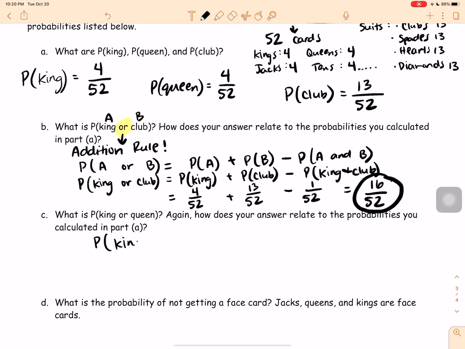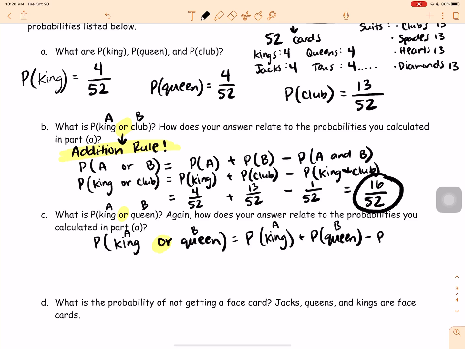Probability of a king or queen. So once again, I see the or, and that tells me addition rule. So I'm going to go ahead and follow that a little bit. This would be A or B. So it's the probability of A, which in this instance is the king, plus the probability of B, which in this instance is the queen, minus the probability of both A and B. So a king that is also a queen. That's interesting. A king that is also a queen. Is that even, I don't know.